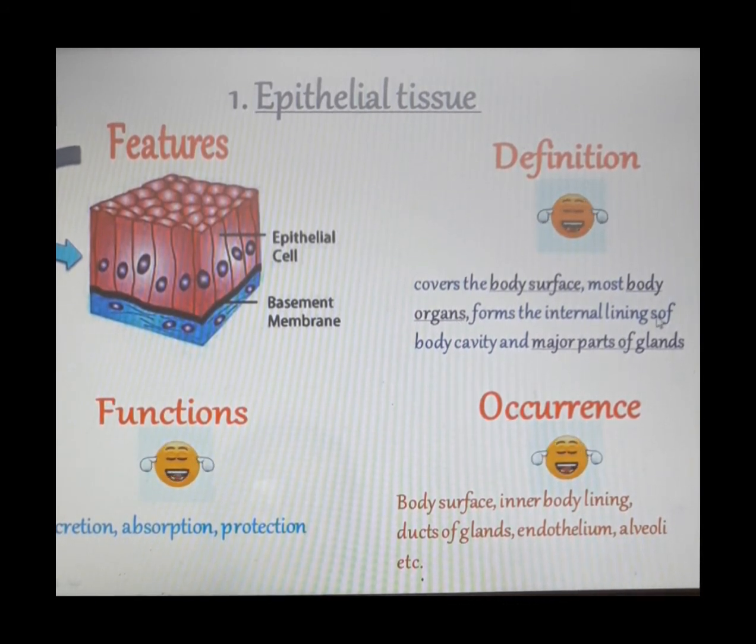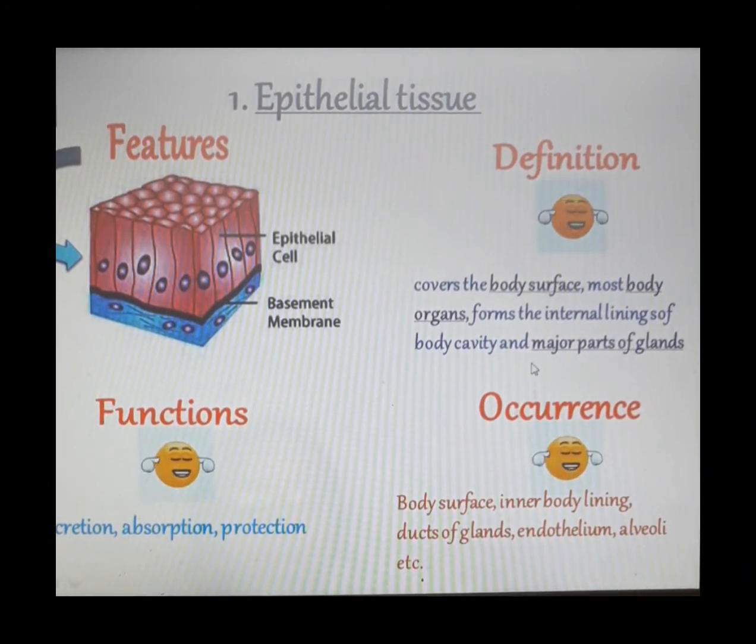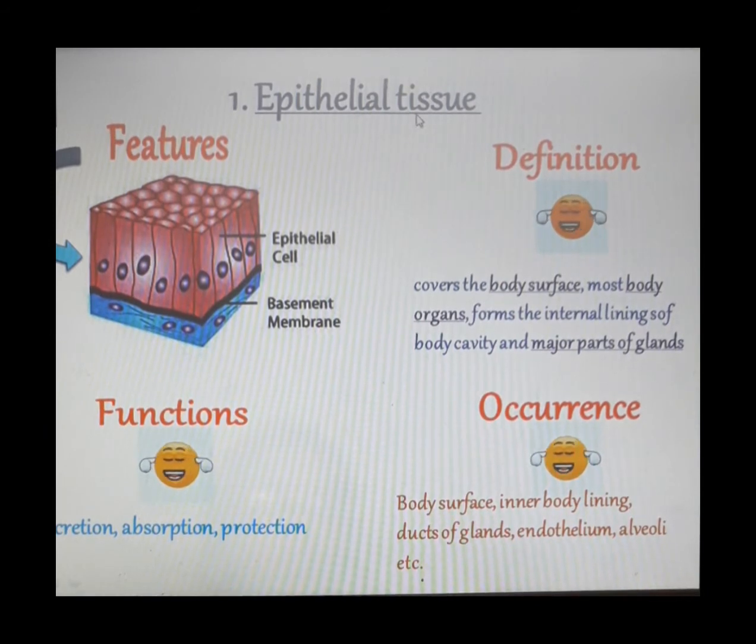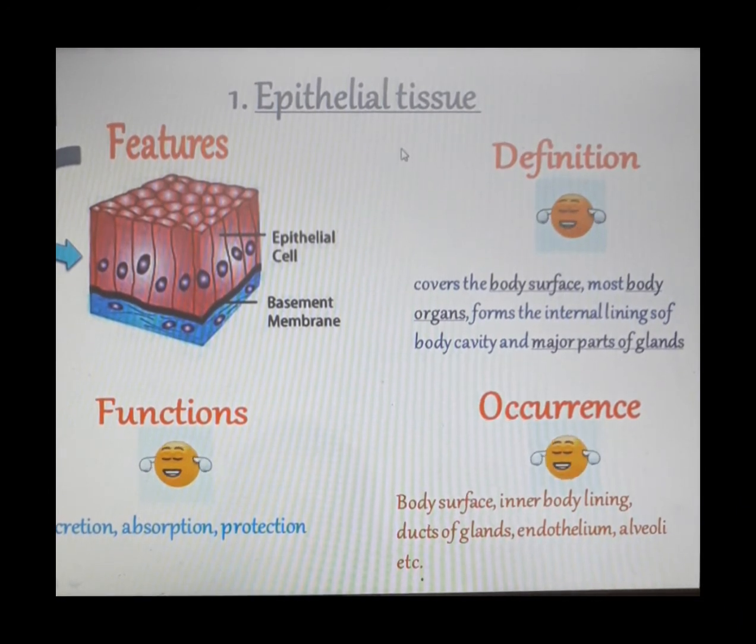Then it is also going to form the internal linings of body cavity. We know that our body is hollow inside. So that body cavity, that fluid filled space is lined with epithelial tissue. And we have many glands in our body. For example, salivary glands secrete saliva, sweat glands are there, sebaceous glands are there. The ducts of all these glands are made up of epithelial tissue. So a tissue which is going to constitute any of these is referred as epithelial tissue.